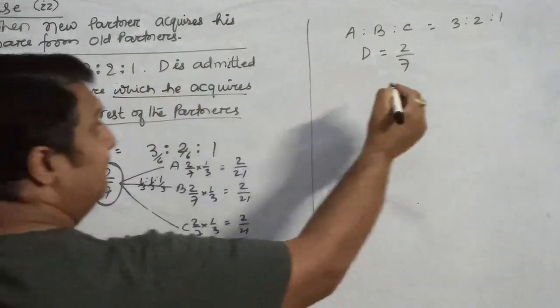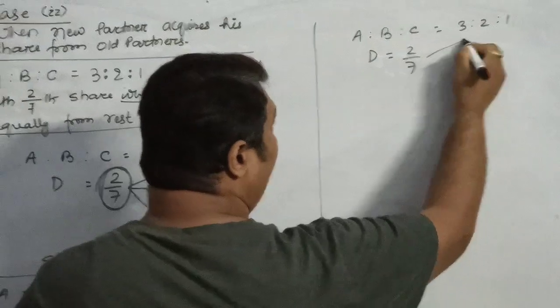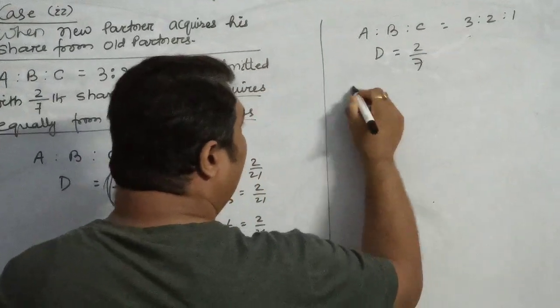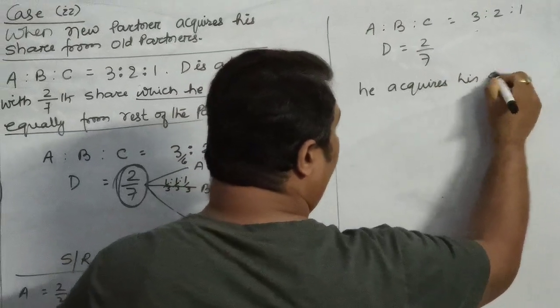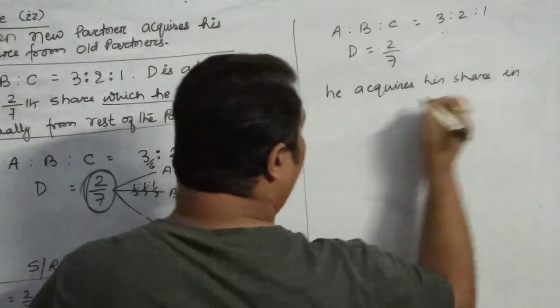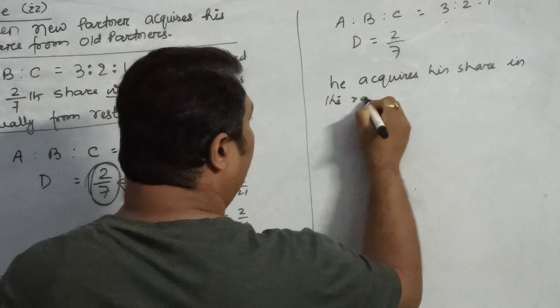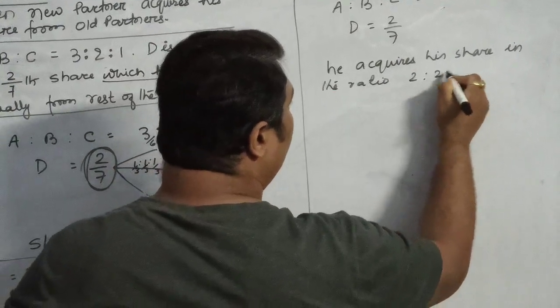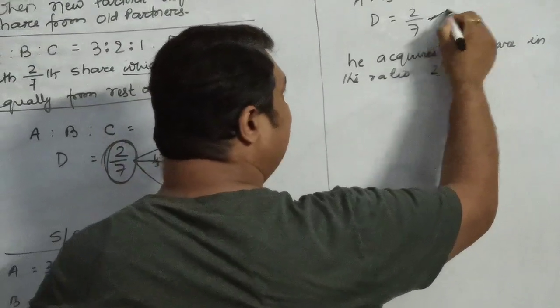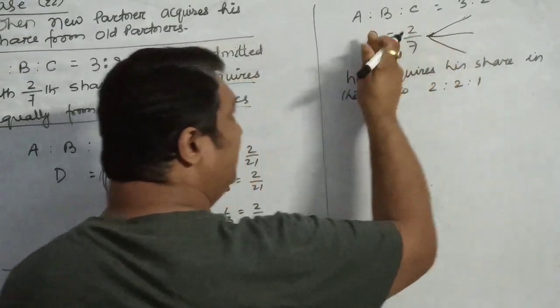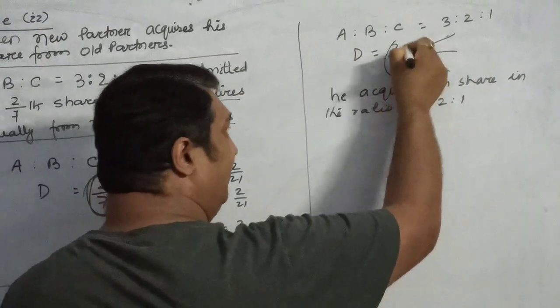Same question, but the question may be written that he acquires his share in the ratio 2:1.